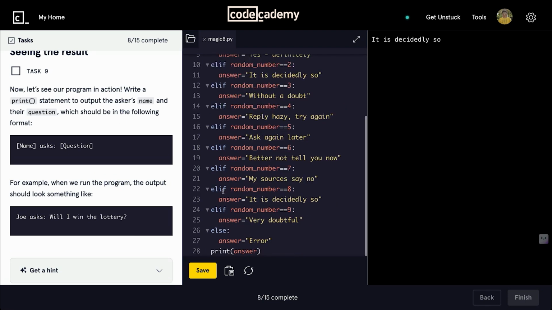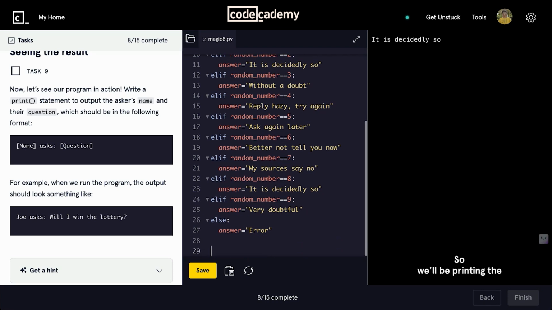Okay, so now we'll be doing the formatting. We'll be printing the answers in a format. The first format we have to create is to put the variable name first, then asks, then the question variable. So we can do it by printing the name variable first, then ask.